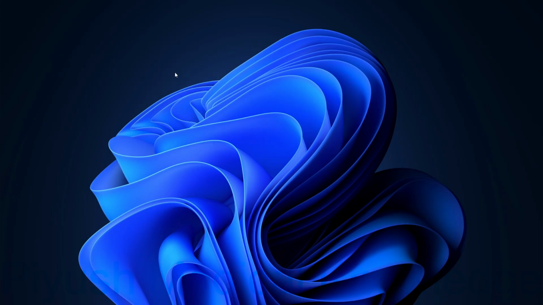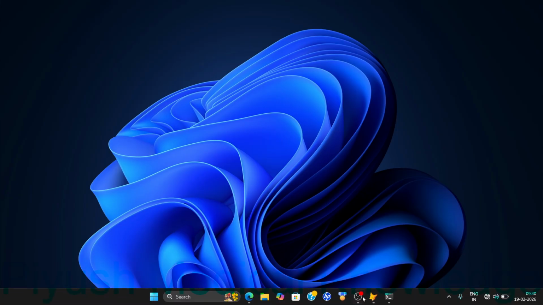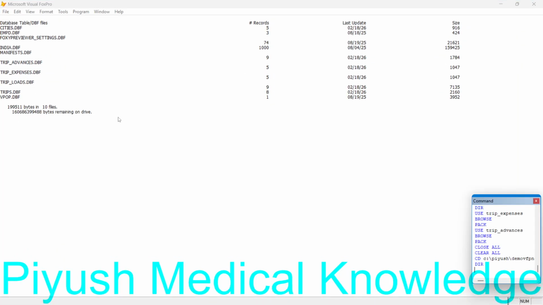Okay, welcome back guys. Today we will see a complete full stack website using Visual FoxPro as a backend. First of all, you can see here we have some databases like india.dbf, manifest.dbf, trip advanced.dbf and so on. I will show you some of them, like the trips.